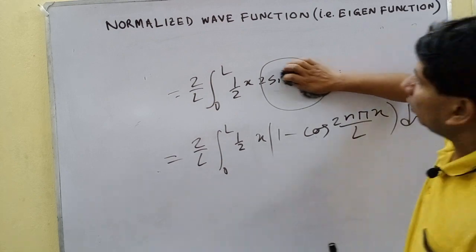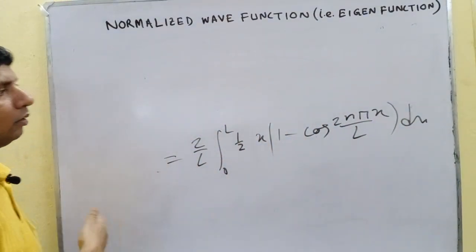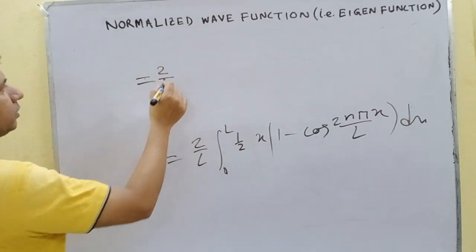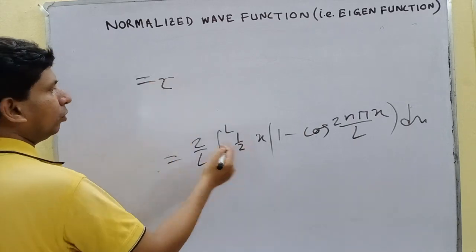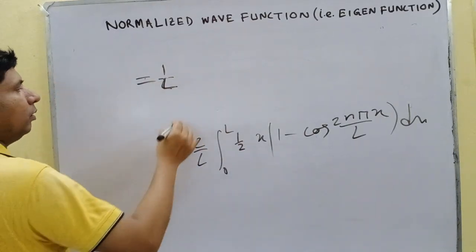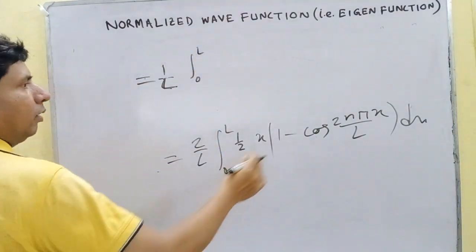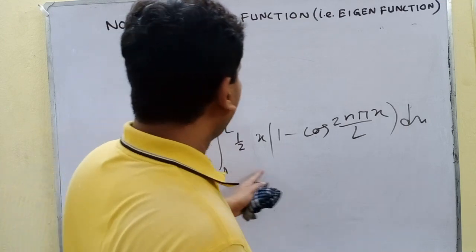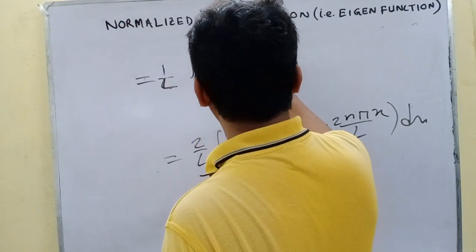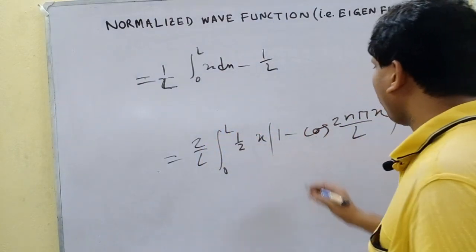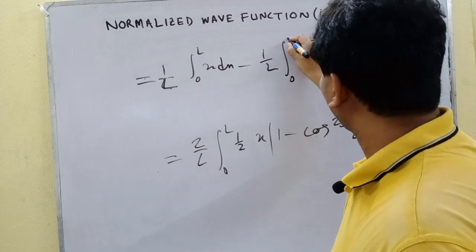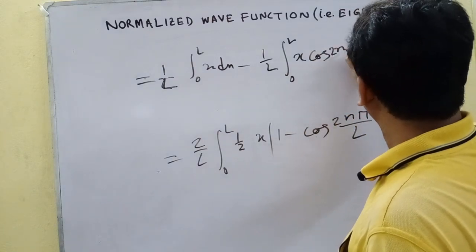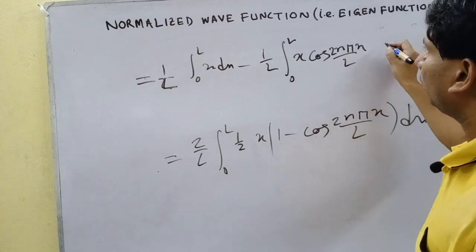Now we can multiply this directly. It equals 2 by L, the half is outside, so the 2 cancels out, that is 1 by L integration of x dx, minus 1 by L integration from 0 to L of x cos 2 n pi x by L dx.